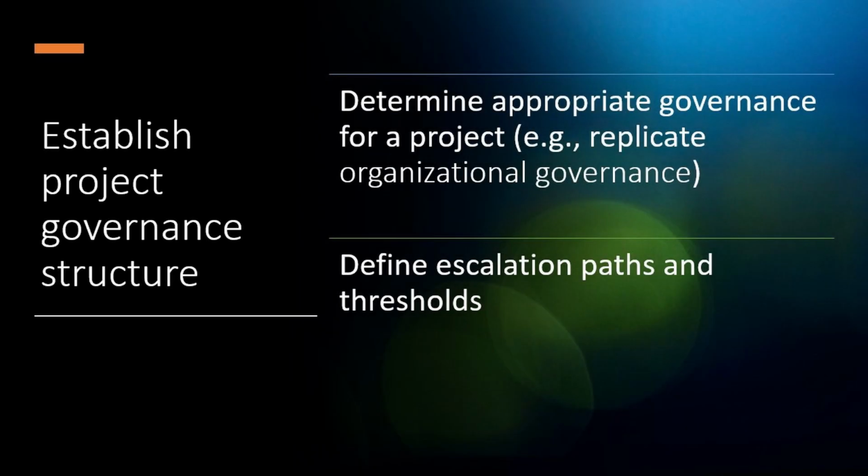Then number 14, establish project governance structure. So determine appropriate governance for the project. This is all about having the correct methods, thresholds, and the path to follow, and you also need to have defined escalation paths for your teammates to follow. That is all about governance, how you manage the project. So you set the standard before you start the project.